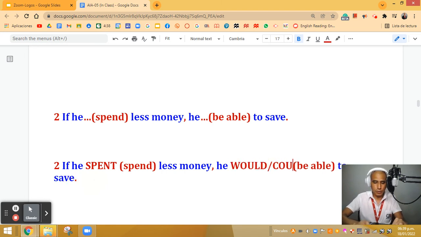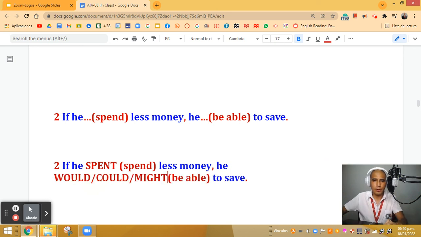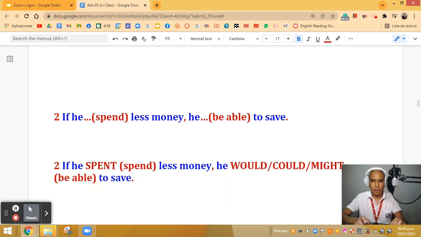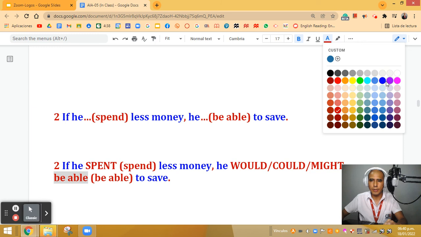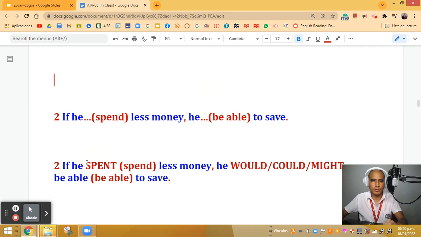I can use could or might, any of those verbs. Okay, and then the verb in the base form. So in this case it will be be able to save. Okay, here we have the answer for exercise number 2.